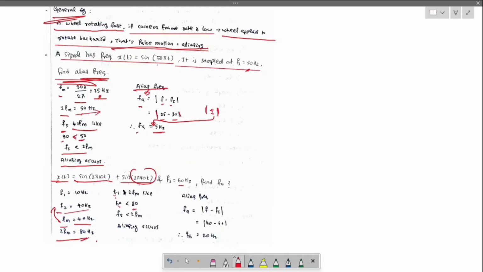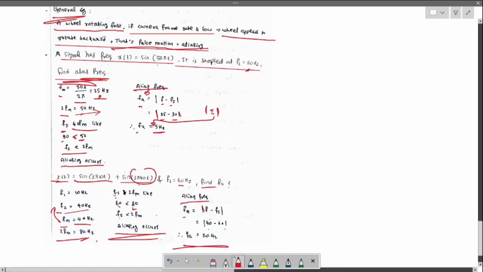Obviously 60 is less than 80. Therefore fs is less than 2fm, meaning aliasing occurs. Now let us find the alias frequency fa: the modulus of max frequency f minus the sample frequency, 40 minus 60, which is 20 Hz. So this is how the aliasing effect occurs in sampling.